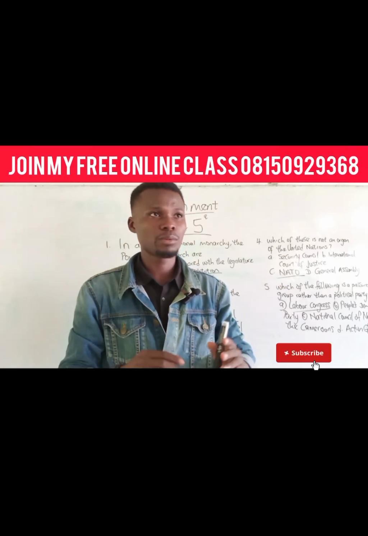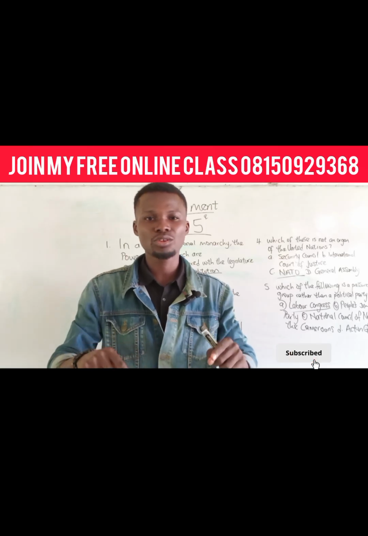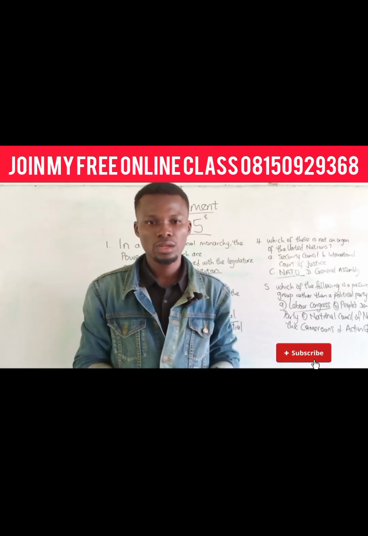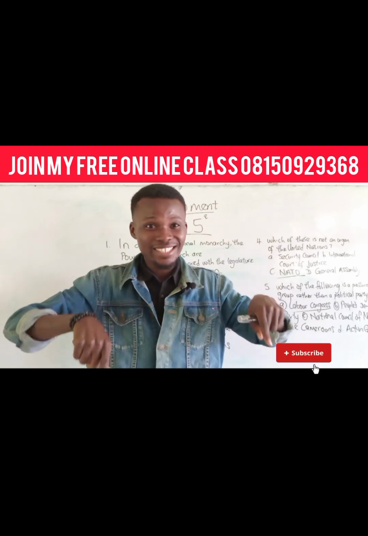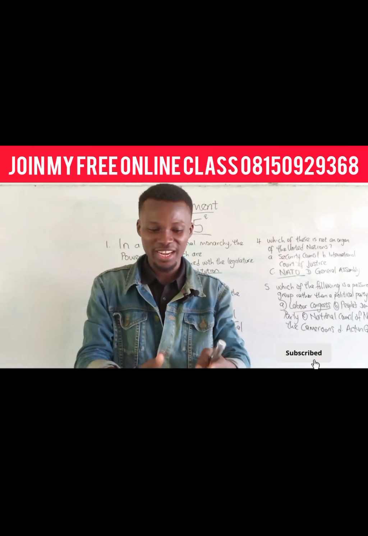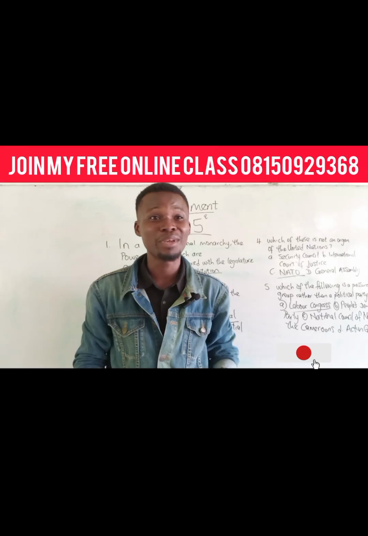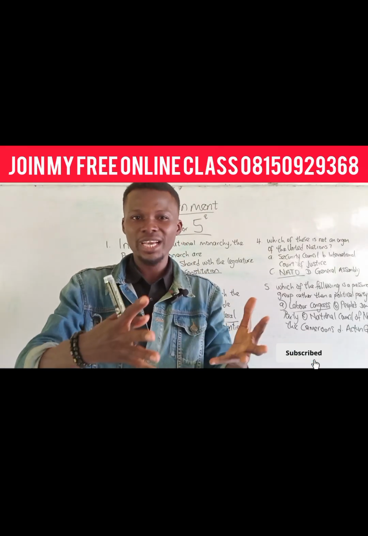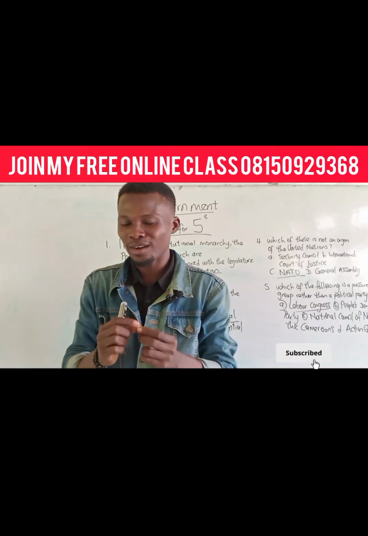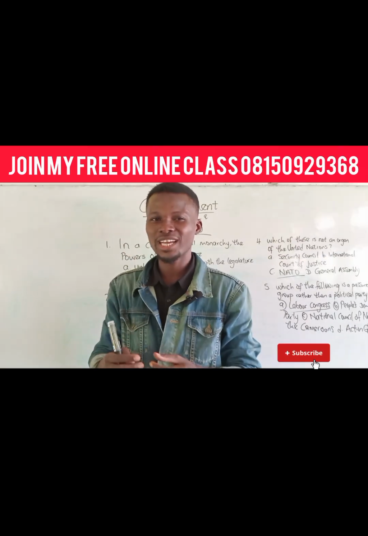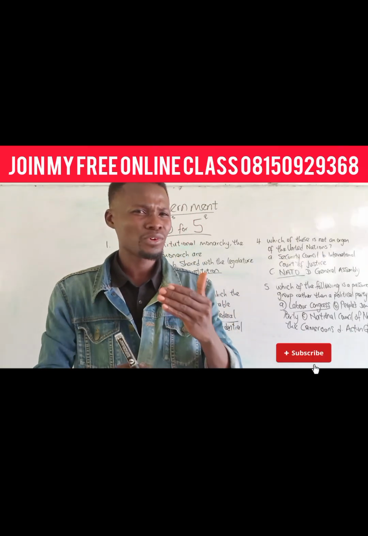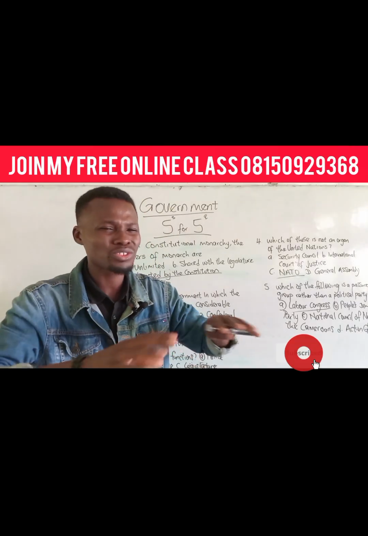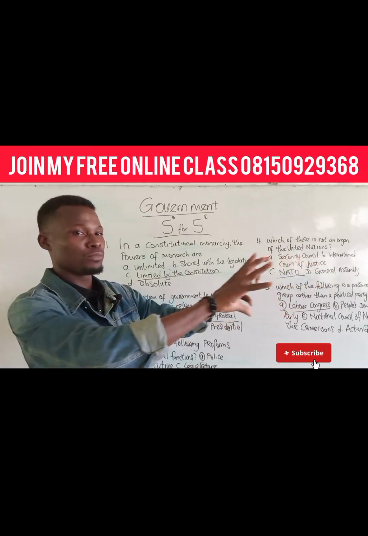And I can cite one example for you. For the judiciary, there is a particular quasi-legislative function they perform. There is something called case law. Case law is law made by the judiciary. And don't forget, the primary function of the legislature is to make law. But there is a sense in which the judiciary also makes some law. So are you getting it? The moment the judiciary does that, what they are doing is a quasi-legislative function. So the third secret is to try to set as many questions as possible from the same topic.